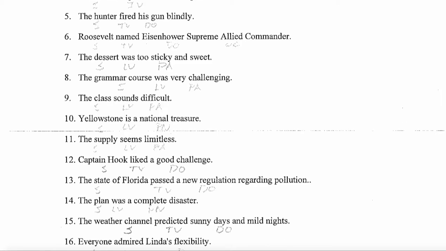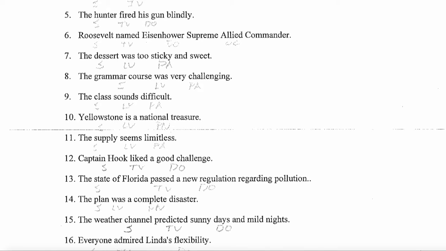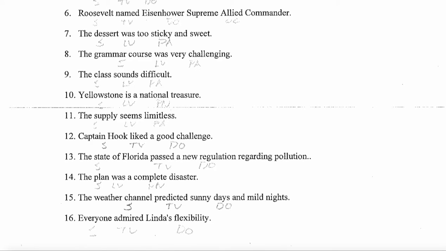Number 12, Captain Hook liked a good challenge. So we identify the main verb. It is liked. Is it a linking verb? No, it's not. Okay, so 1, 2, and 3 are gone. Is it followed by a noun phrase? Yes. 4 is gone. How many noun phrases? Just one.